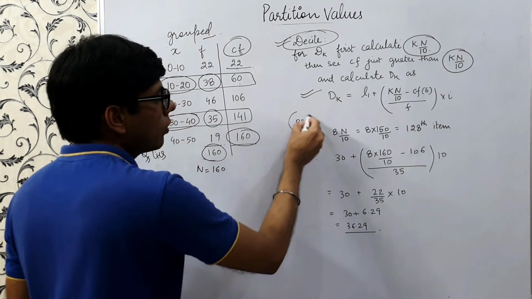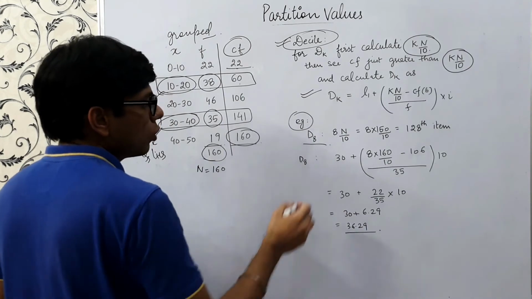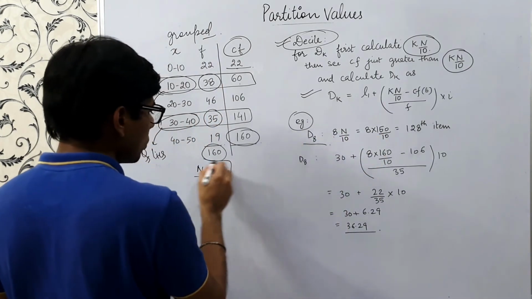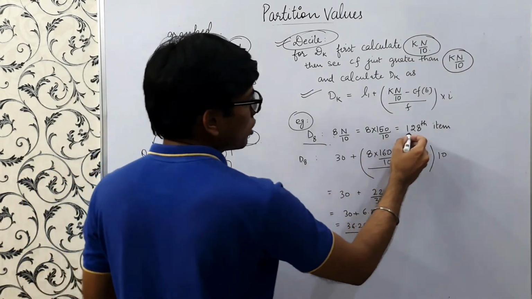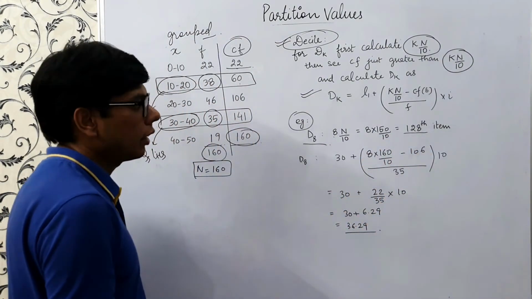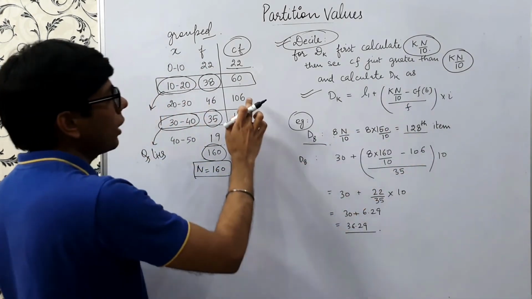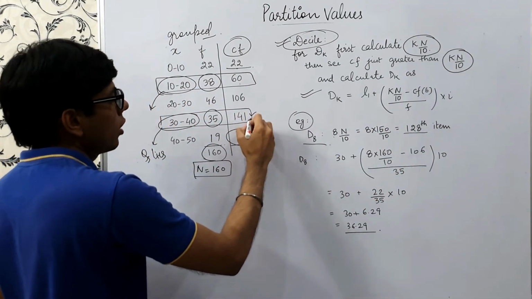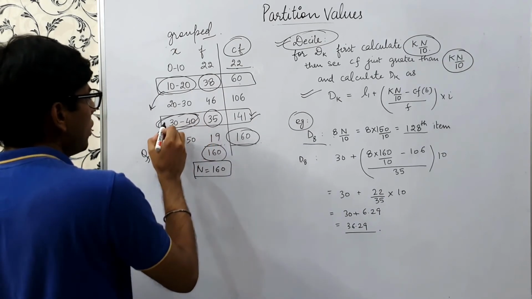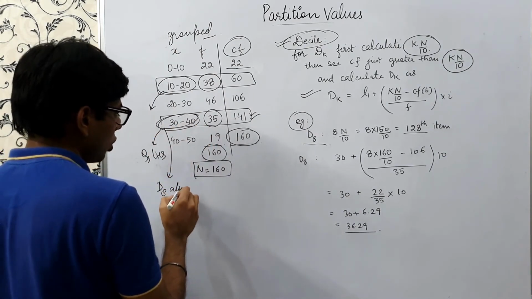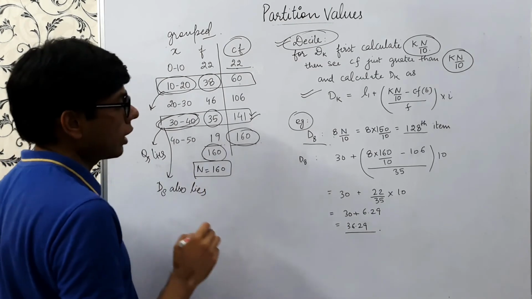So as an example, we are calculating D8. Firstly we'll calculate 8 into n by 10, and n is the total number of observations, which is 160. So this turns out to be the 128th item, right? So we'll see cumulative frequency just greater than 128, and this is 141. So in this class D8 also lies. Q3 also lies here and D8 also lies, right?